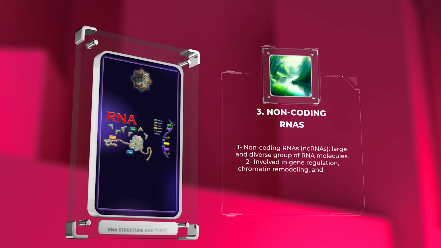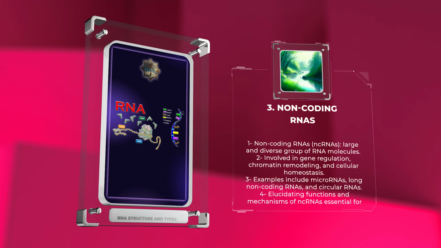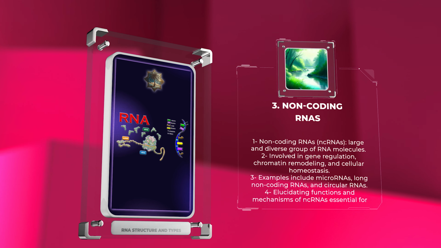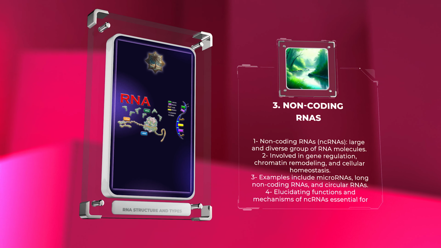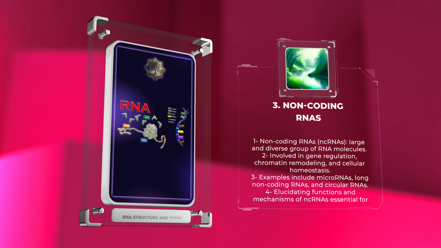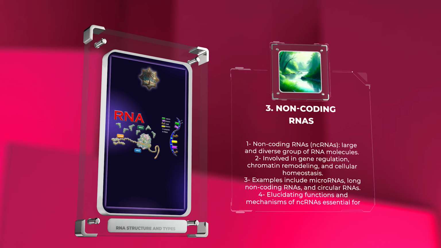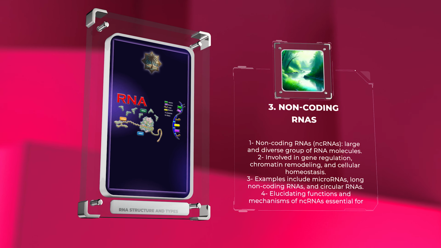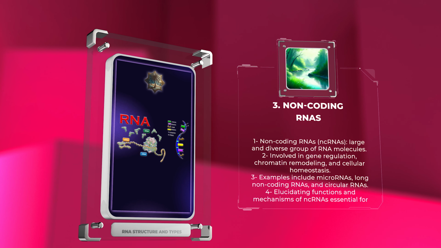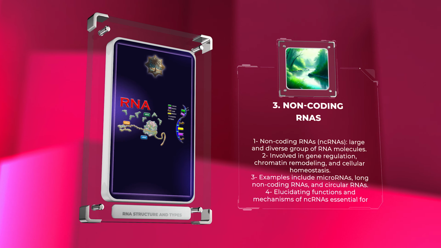Non-coding RNAs, or ncRNAs, represent a large and diverse group of RNA molecules that do not code for proteins. These RNAs have gained immense recognition for their involvement in crucial cellular processes, including gene regulation, chromatin remodeling, and cellular homeostasis. Examples of ncRNAs include microRNAs, long non-coding RNAs, and circular RNAs. Elucidating the functions and mechanisms of ncRNAs is key to understanding the complexity of cellular processes.